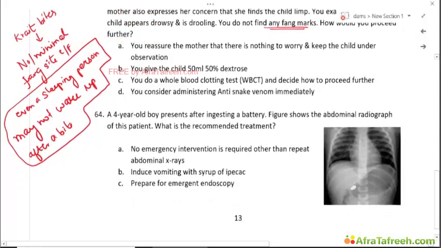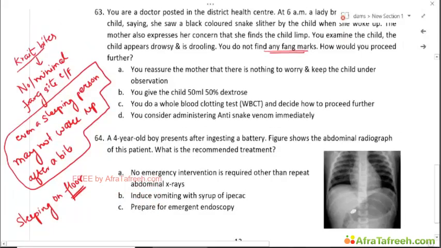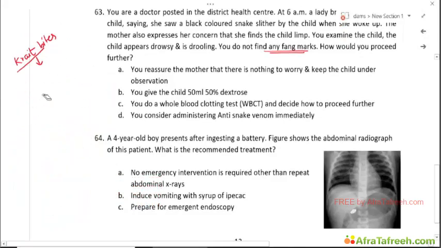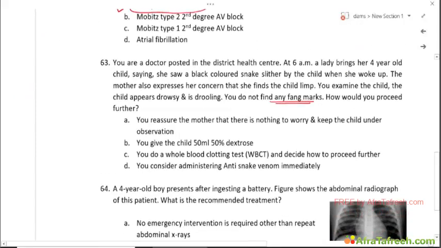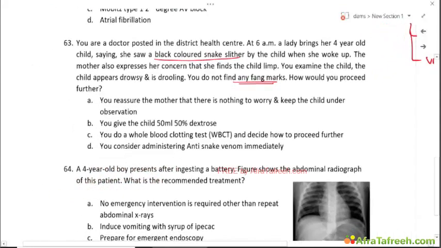Especially if there's bulbar paralysis and a descending kind of paralysis after sleeping on the floor, among other things, you should always consider a krait bite, a neurotoxic snake bite, in your differential diagnosis. In this case, the mother, the informant, also saw a black colored snake slither, which makes the diagnosis very likely. So this is a typical case of neurotoxic snake bite.